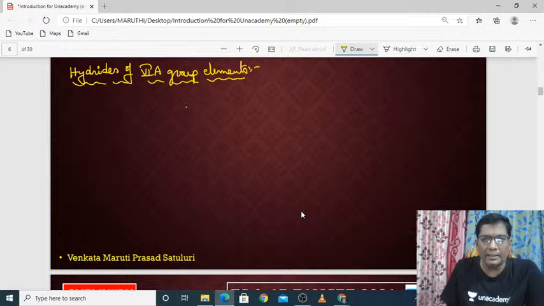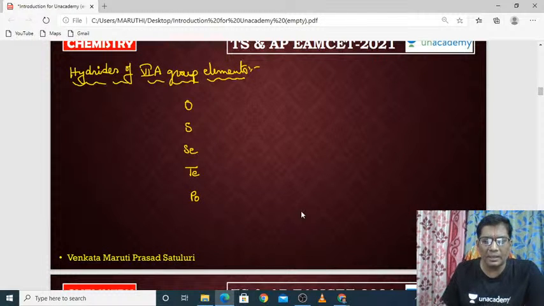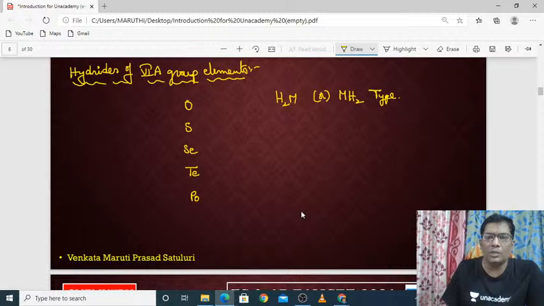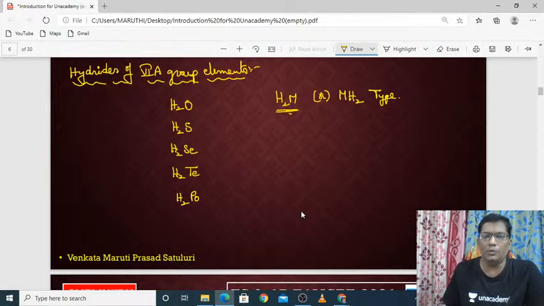They are oxygen, sulfur, selenium, tellurium and polonium. All these can form H2M or MH2 type of hydrides. If you write them out: H2O, H2S, H2Se, H2Te and H2Po. These types of hydrides will be formed by all these 6A group elements.